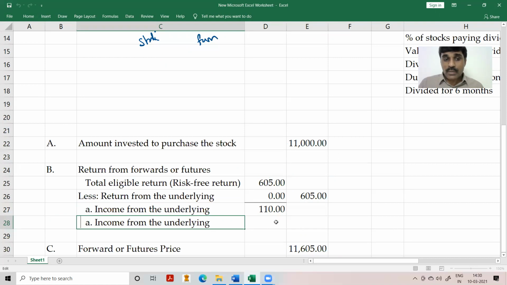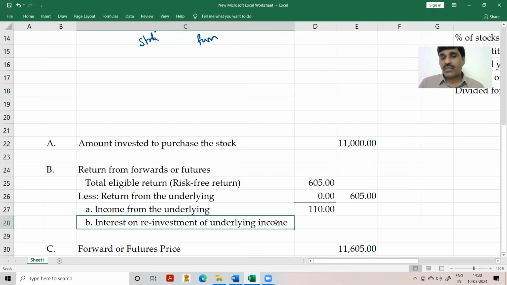Because I am receiving the dividend after 4 months, I'll have an opportunity to reinvest for 2 months. How long I am reinvesting is the question.